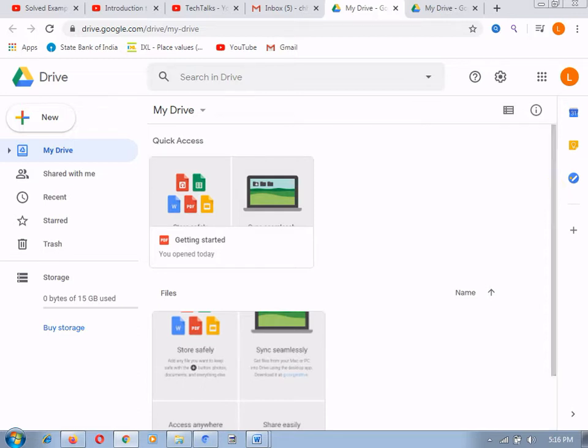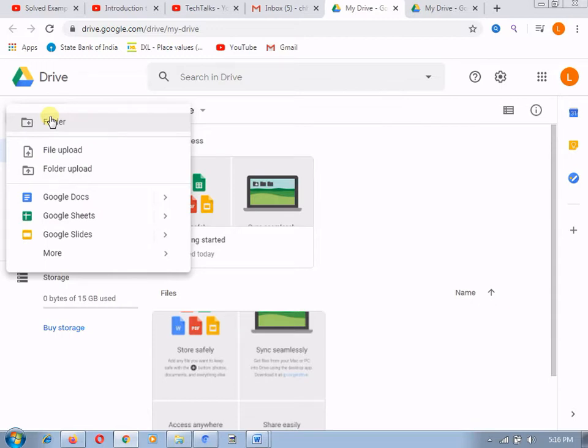So now let's start. Here in this Drive, 15 GB of space is available for us. It provides a tour if we are visiting Google Drive for the very first time. Here I am giving you the explanation and information about Google Drive. So now let's start. What is this New tab? This New tab helps us to create a folder, upload a file, or upload a whole folder itself.